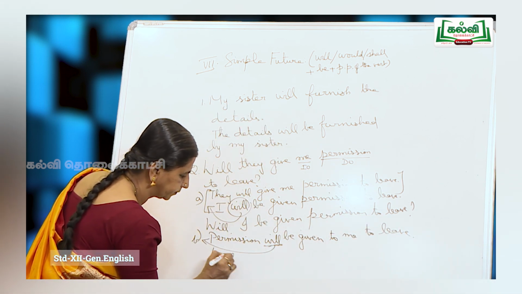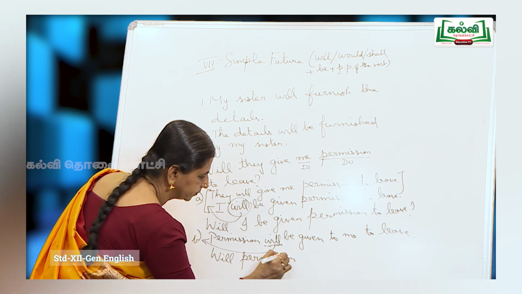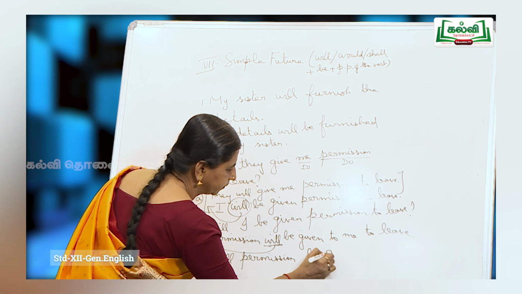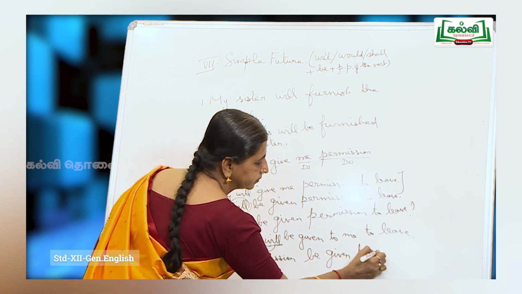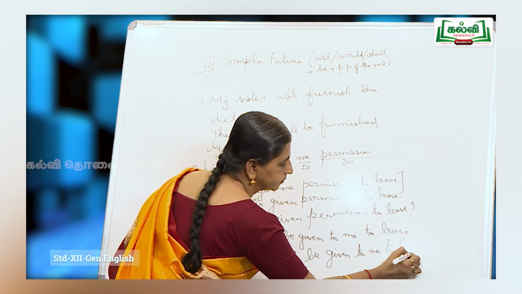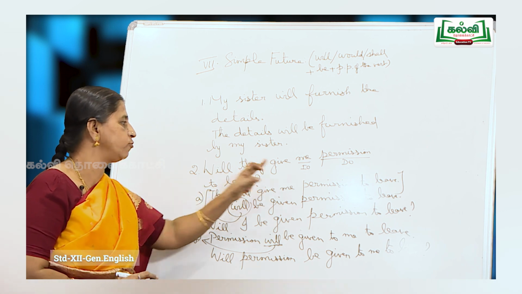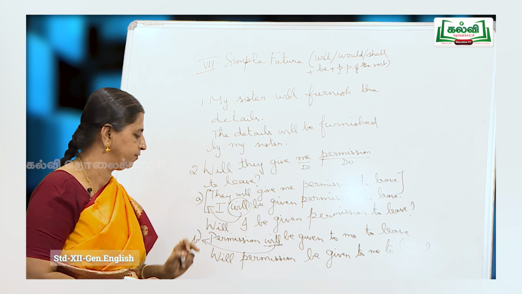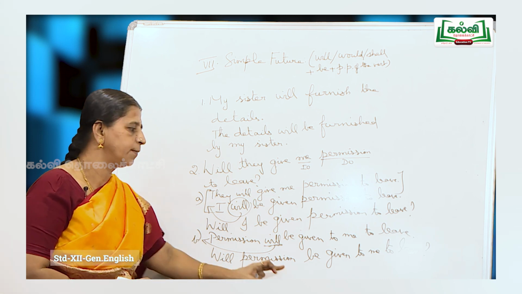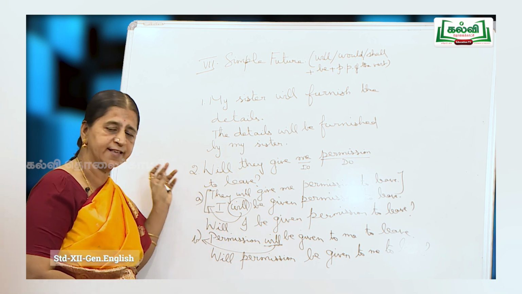So, will permission be given to me to leave? Question mark. So, I repeat, will they give me permission to leave? Will I be given permission to leave? Will permission be given to me to leave? So, these are the two answers in the passive.